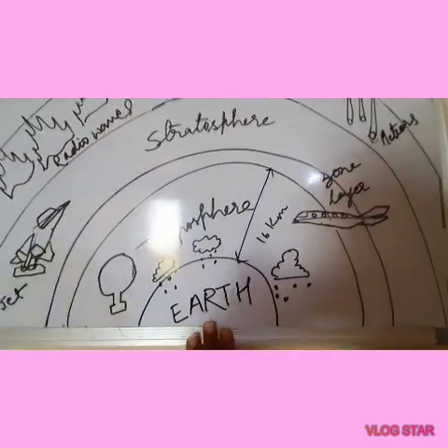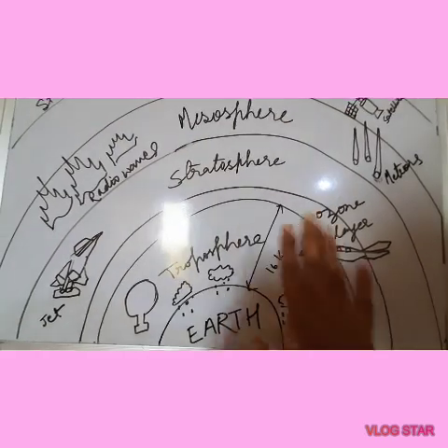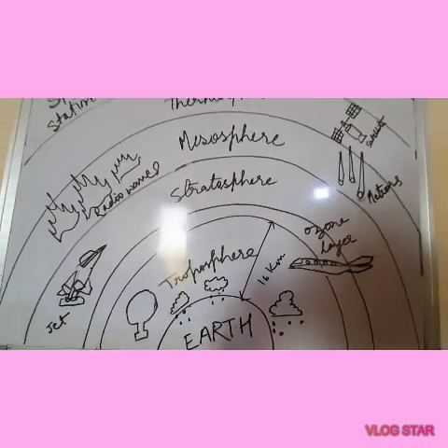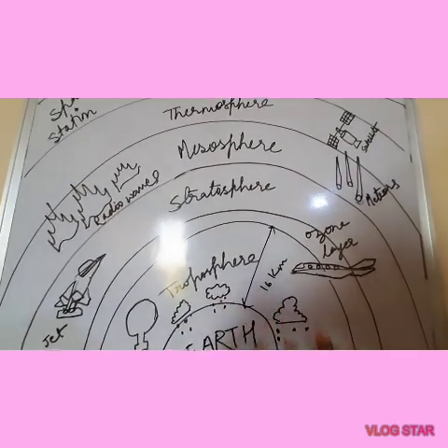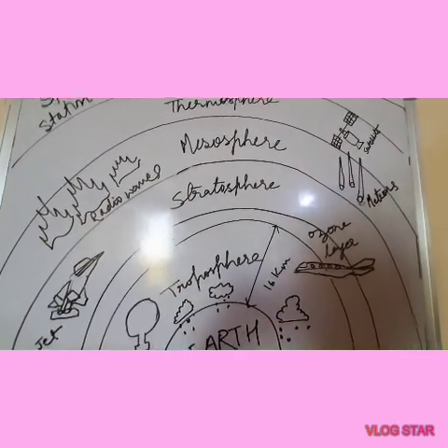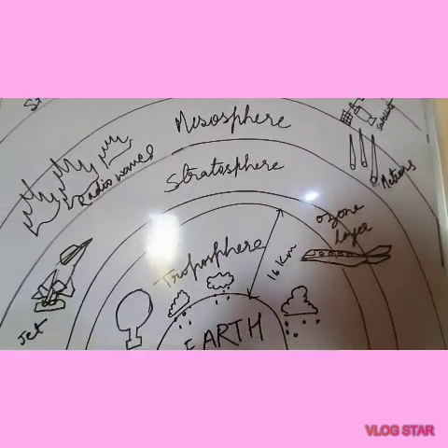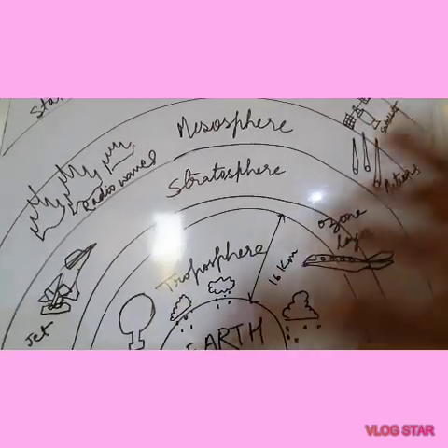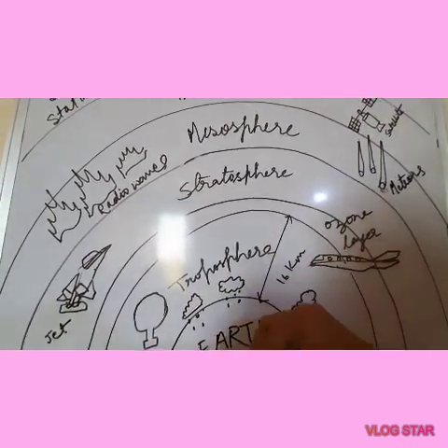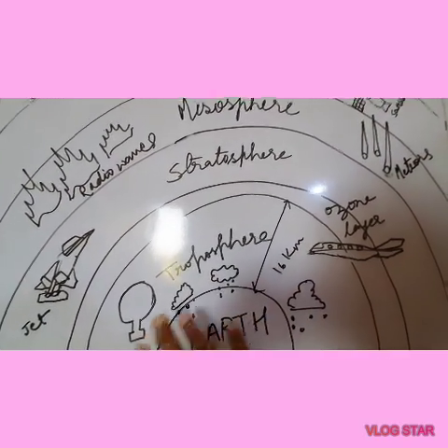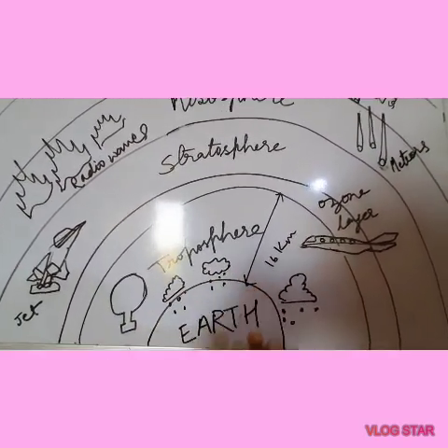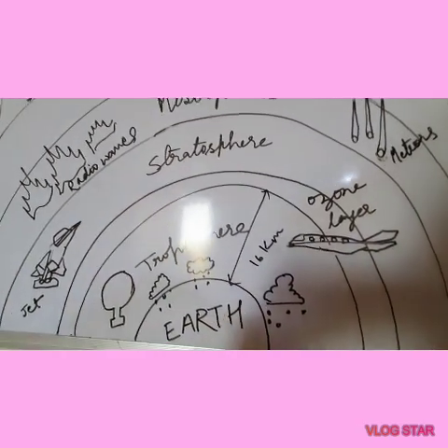Now children, we need to understand how this layer gets heated, because there are many layers above this. This layer gets heated by terrestrial radiation. The earth receives sunlight from the top, and the earth is made up of rocks and stones and water.